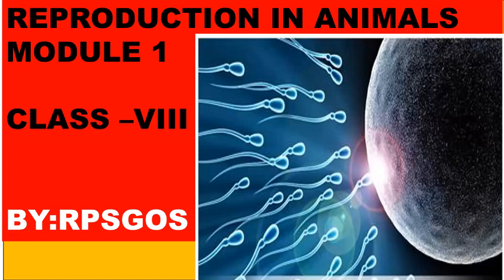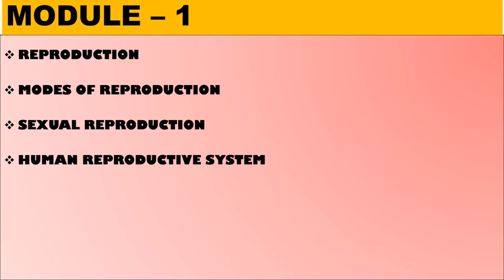Today, we will continue with a chapter of your textbook called Reproduction in Animals, Module 1 for Class 8th. In this Module 1, we will learn what is reproduction. We will learn about the various modes of reproduction. We will also come to know the sexual reproduction, that is one of the modes of reproduction. And lastly, we will learn about the human reproductive system in males and females.